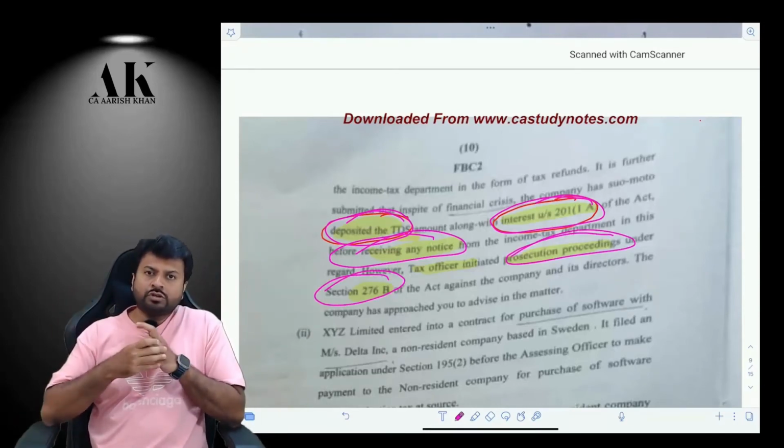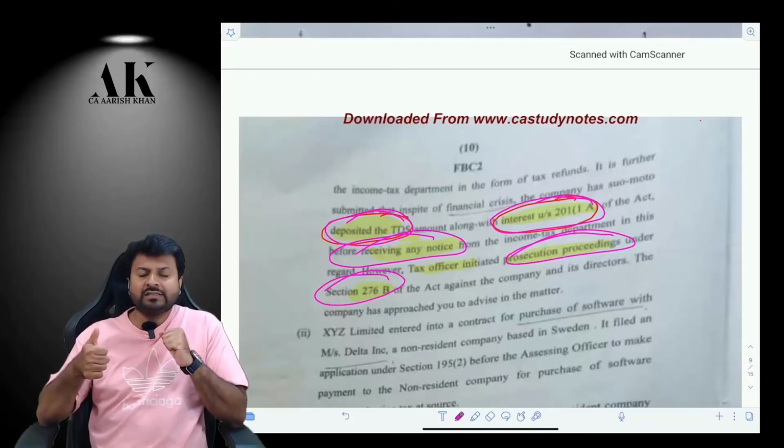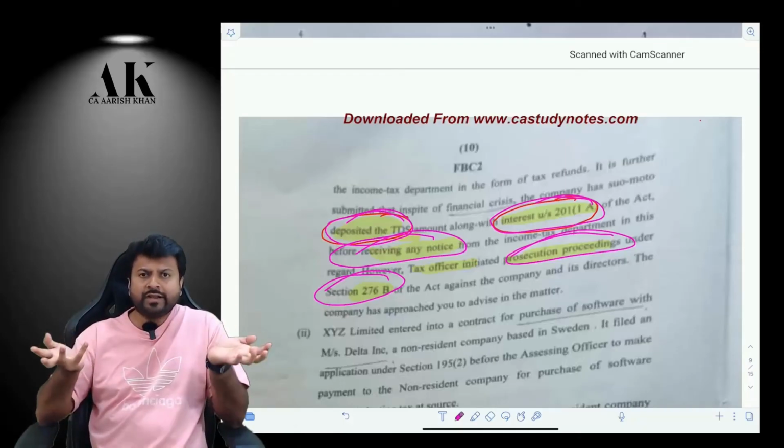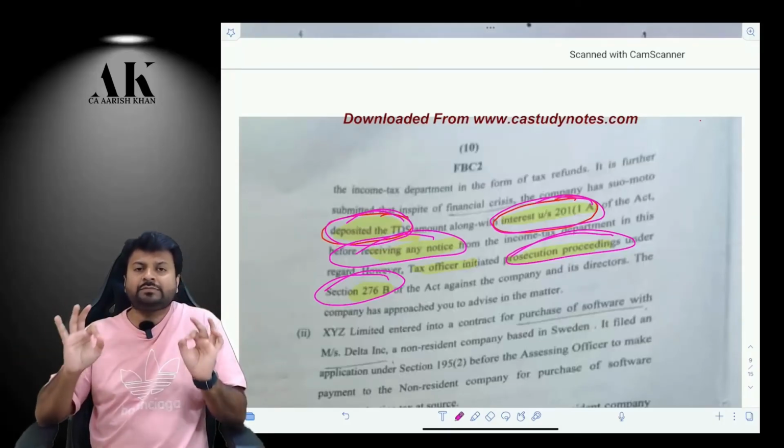Because the condition to launch prosecution under section 276B is that the assessee should not have paid the tax. If he has paid the tax and the interest, having deducted the tax, before the department can even identify the case, then in that case, 276B prosecution cannot be launched.